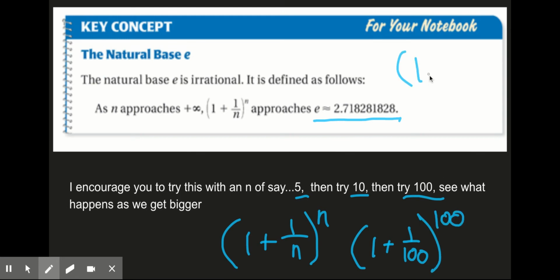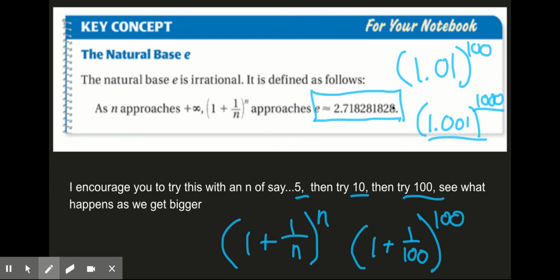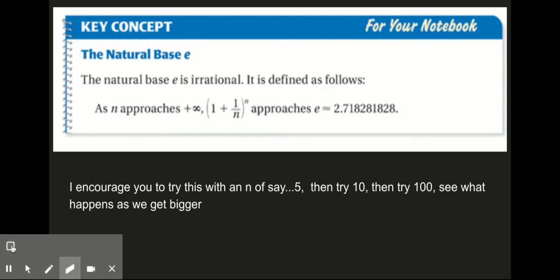When you start doing 1.01 to the 100th, and you can imagine it's only going to get smaller and smaller as we get more towards if it's 1 over 1,000, 1.001 to the 1,000th. So this number is going to get bigger, this number is going to get smaller. What's going to happen is you're going to keep getting closer and closer to 2.718281828. So, what is the point of this? How do we use it?